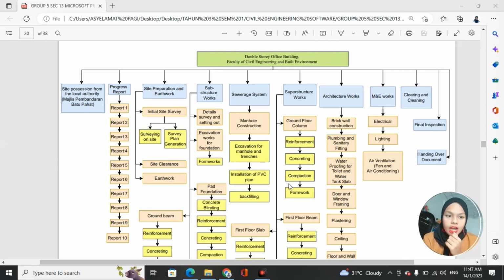Okay, as for the first stage, we start with the site position from the local authority, Majlis Perbandaran Batu Pahat, and we move to the progress report, site preparation and earthwork, substructure work, sewerage system, superstructure work, architecture work, and mechanical electrical work, clearing and cleaning, final inspection, and also handing over the document. Okay, so the work under the main work is stated on the screen.